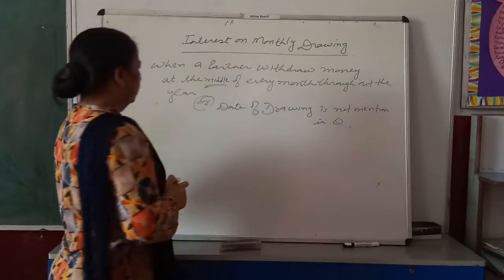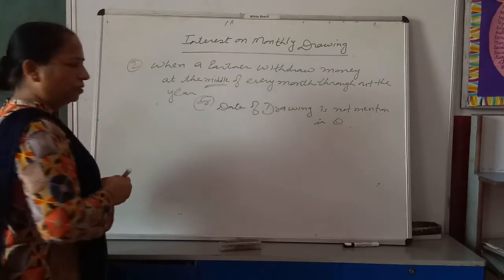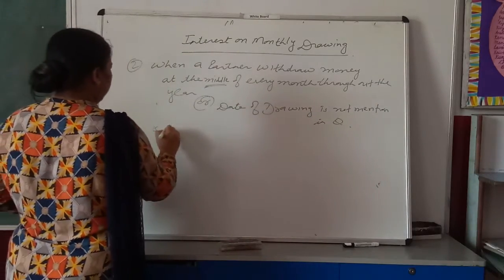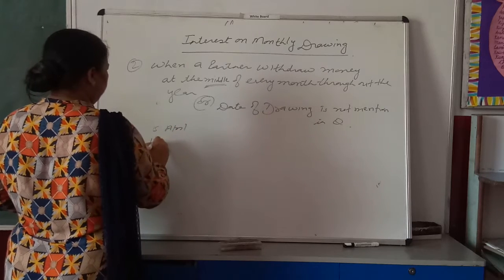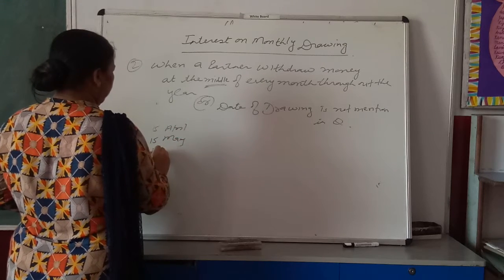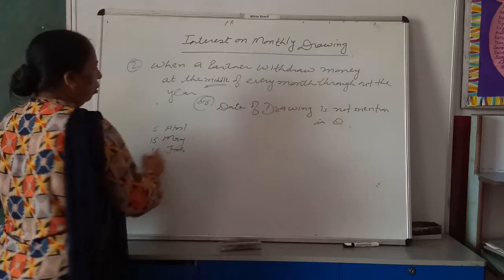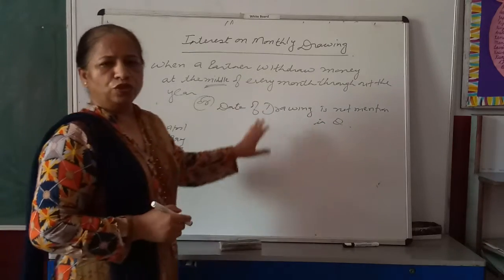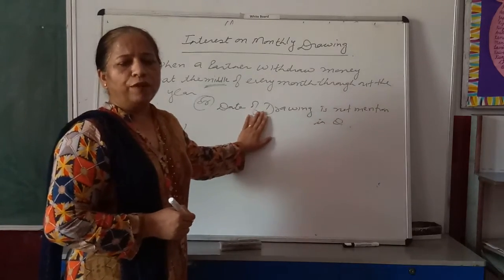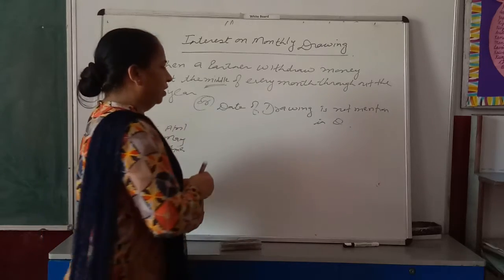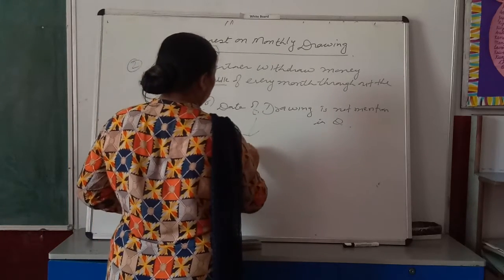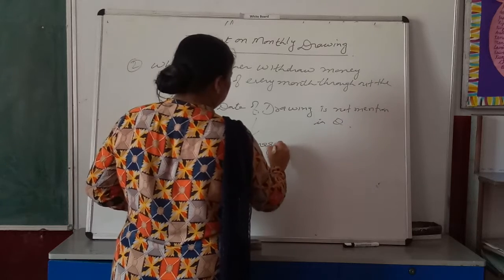Am I clear? Middle of every month. That means 15th April, 15th May, 15th June and so on. Or the date of drawing is not mentioned in the question. In such a situation, you have to calculate interest on average basis.